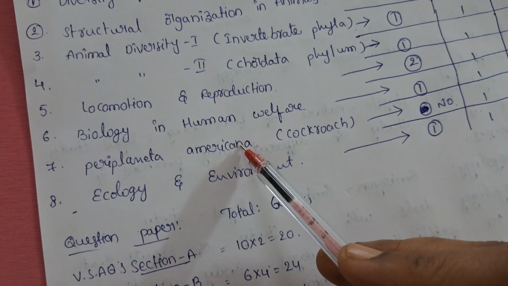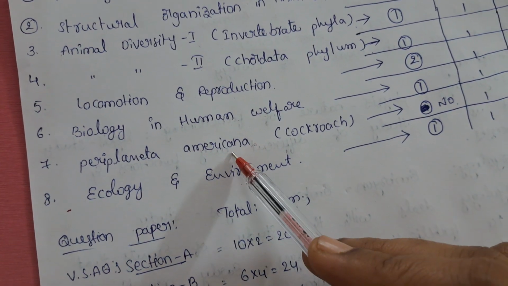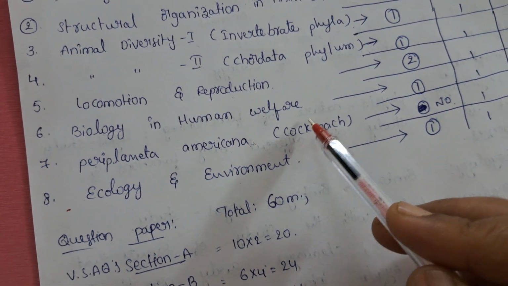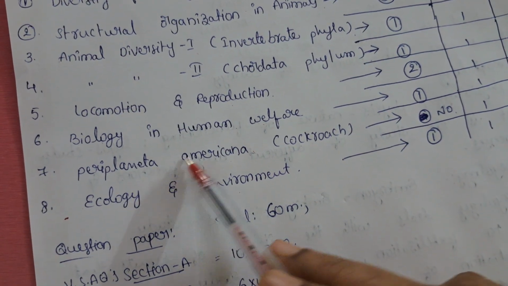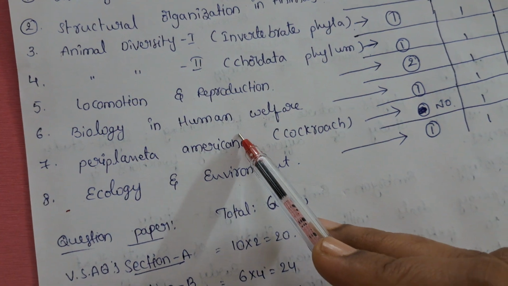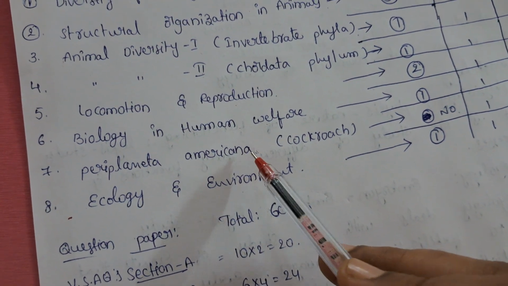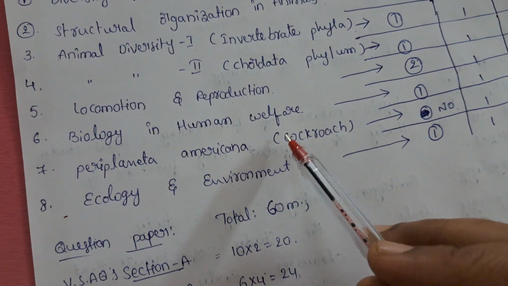Next one is Periplaneta americana. Periplaneta americana is the scientific name, cockroach is the common name. In this chapter you read only the cockroach digestive system, circulatory system, and respiratory system. Mainly, this chapter has the most important 4 marks diagram.